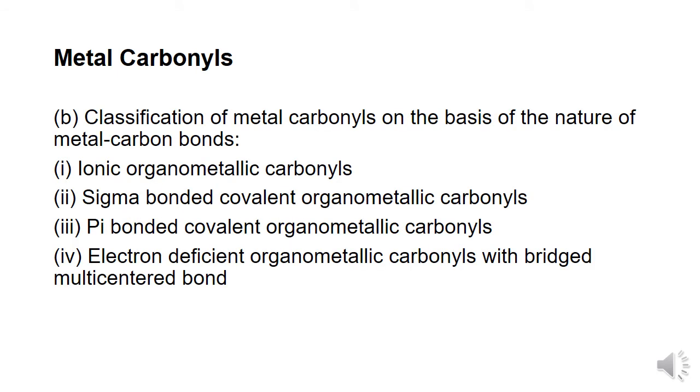The second type of classification of the metal carbonyls is on the basis of the nature of the metal-carbon bonds. In this class, the metal carbonyls are classified into 4 different types: ionic organometallic carbonyls, sigma bonded covalent organometallic carbonyls, pi bonded covalent organometallic carbonyls, and the fourth one being the electron deficient organometallic carbonyls with bridged multicentered bond.